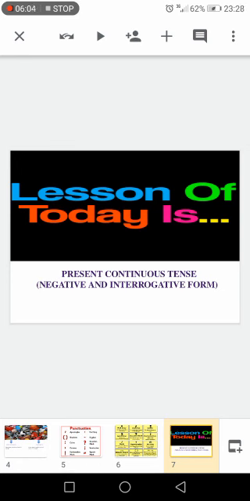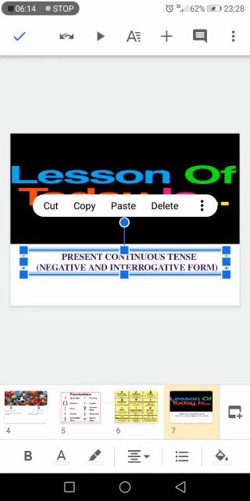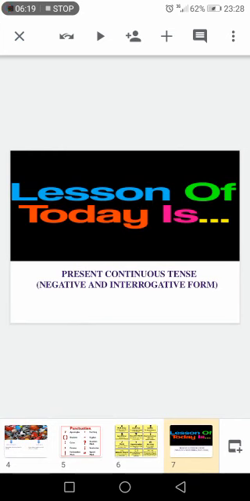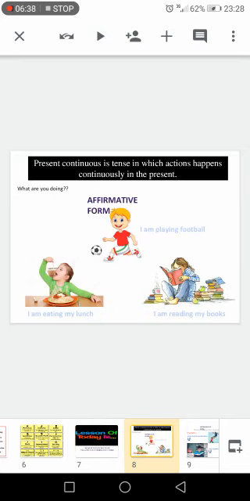Now let's move to the lesson of today. Today we will study grammar. We will talk about the present continuous tense, the negative and the interrogative form. Last time, or rather the session before, we studied the present continuous in the affirmative form. Today we will talk about the negative and the interrogative form. Now let's see this slide.